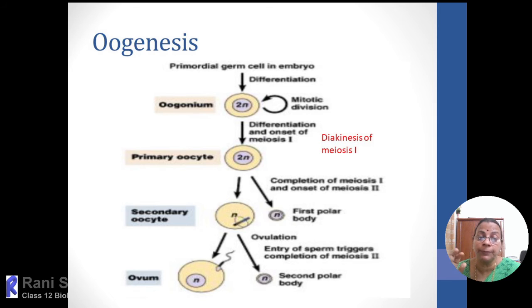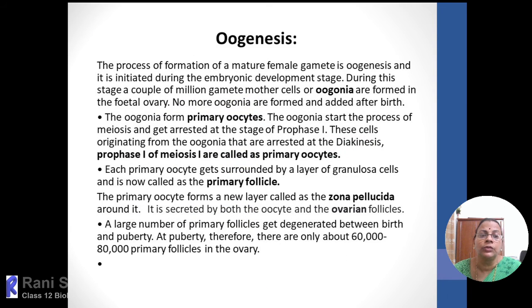So the entire process of transformation of oogonia into primary oocyte, into secondary oocyte, into functional ovum is called oogenesis, and it is under the control of hormones.